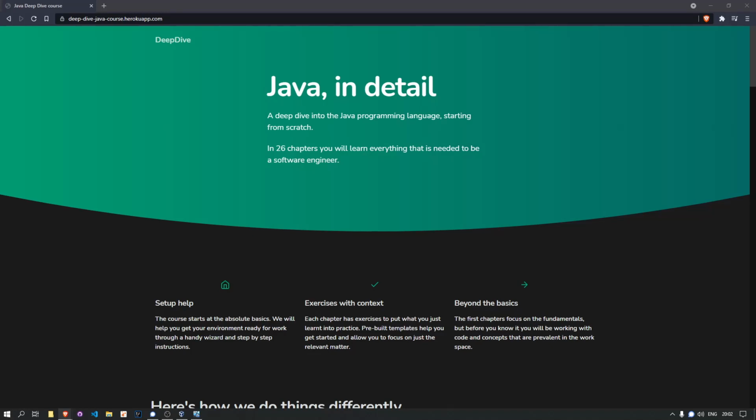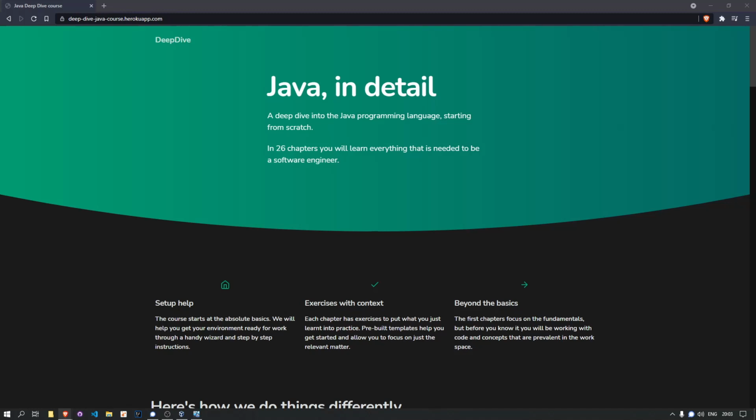No experience here pretty much means I'm going to assume you've never written a line of code, whether that's true or not. I'm trying to do a deep dive of the Java programming language and to help get people started who've never coded before, but also go beyond the fundamentals, which are usually just taught in tutorial series on Java coding. So we'll start with very much the real basics, like how do you get set up?